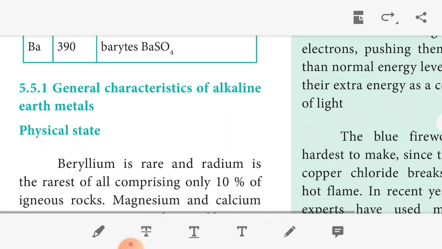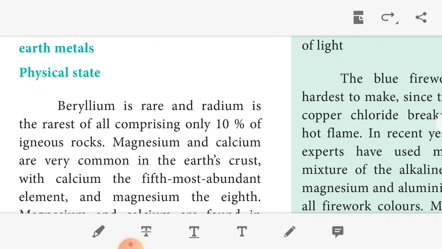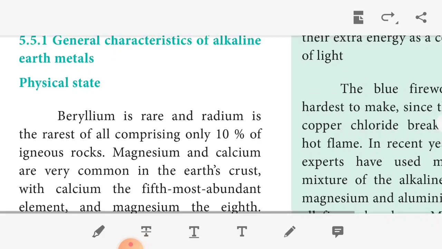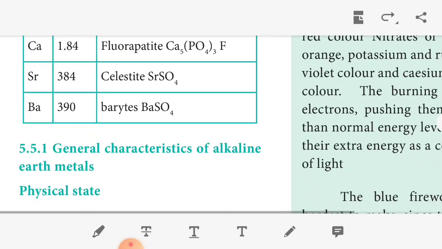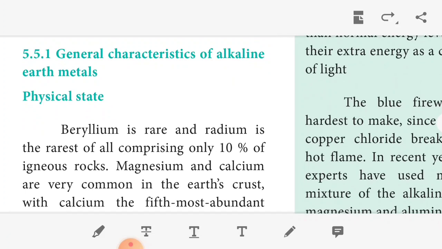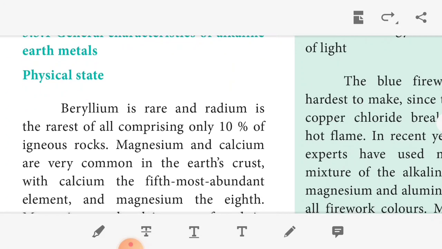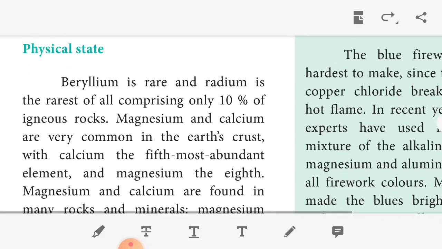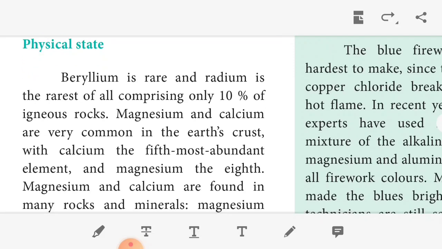So, the general characteristics of the alkaline earth metals, the physical state. First one, beryllium is rare because it contains only 2%. So beryllium is rare, and radium is the rarest of all, comprising only 10% of the igneous rocks. Igneous rocks are formed by volcanic cooling. Magnesium and calcium are very common in the earth's crust. So our earth's crust contains a large amount of magnesium, and calcium is common.